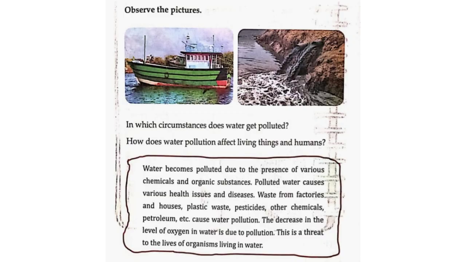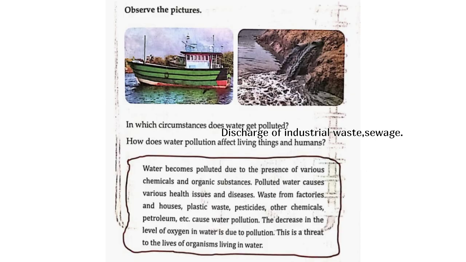Observe the pictures. In which circumstances does water get polluted? Discharge of industrial waste, sewage. How does water pollution affect living things and humans? Water becomes polluted due to the presence of various chemicals and organic substances. Polluted water causes various health issues and diseases.